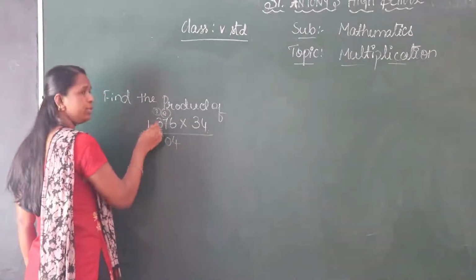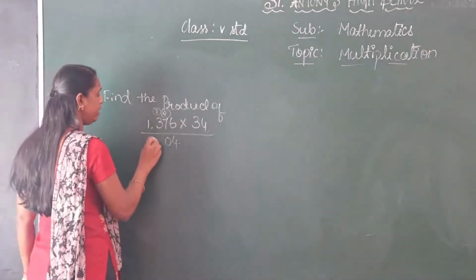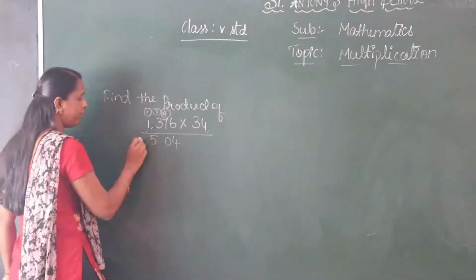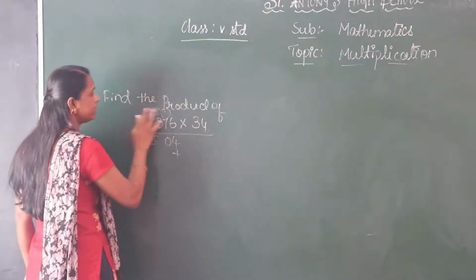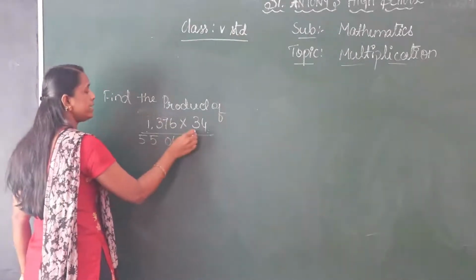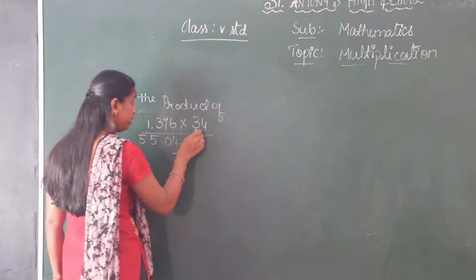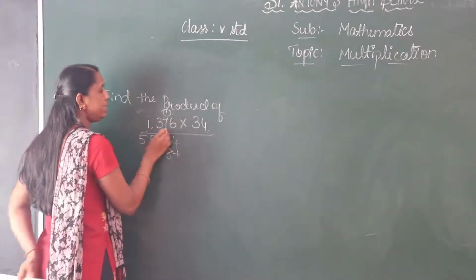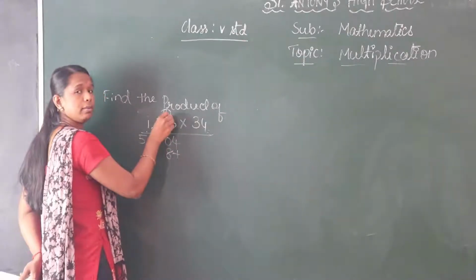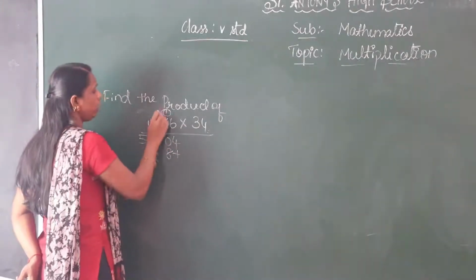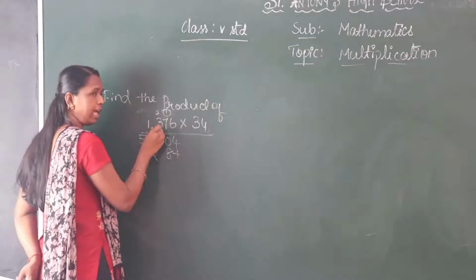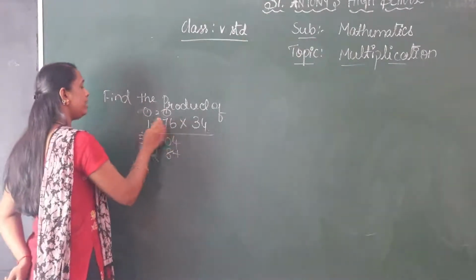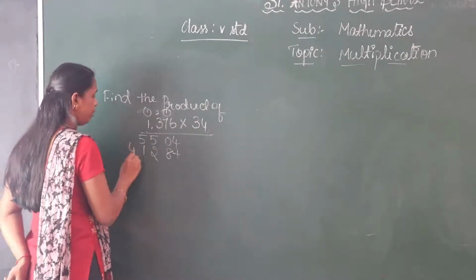4 3s are 12. 12 plus 3, 15. Write 5, 1 carry. 4 1s are 4 plus 1, 5. Leave one place. 3 6s are 18. Write 8, 1 carry. 3 7s are 21. 21 plus 1, 22. Write 2, 2 carry. 3 3s are 9. 9 plus 2, 11. Write 1, 1 carry. 3 1s are 3 plus 1, 4.